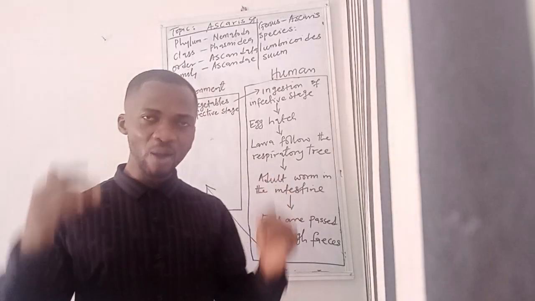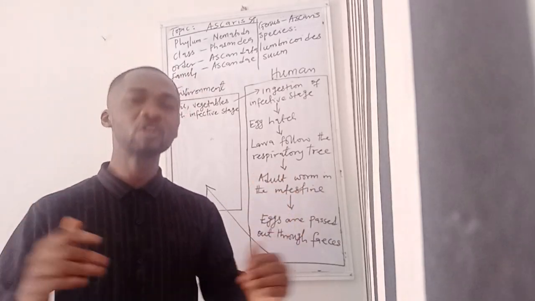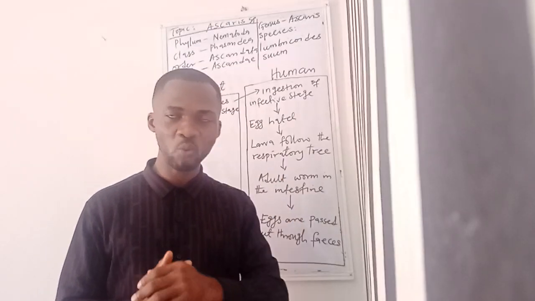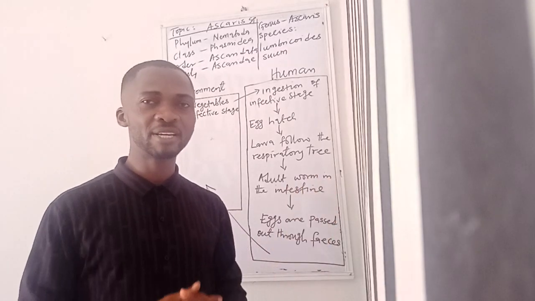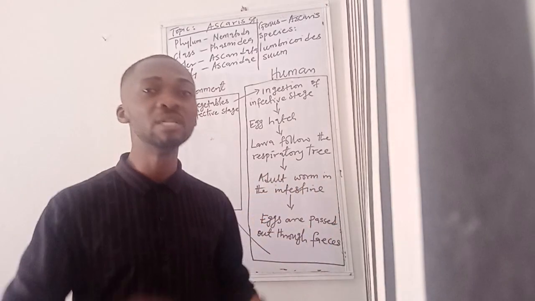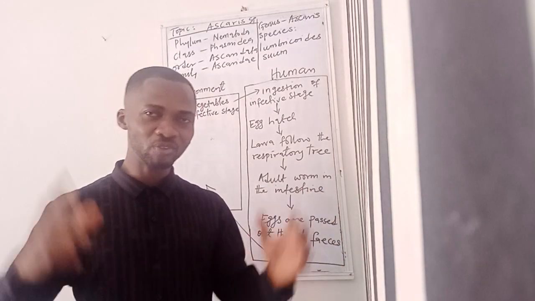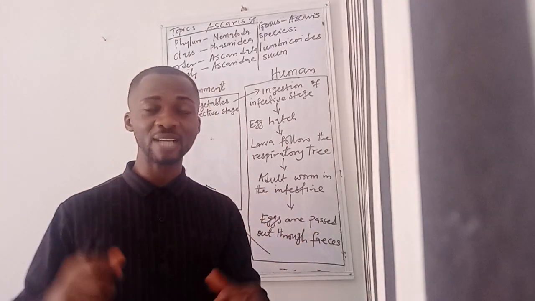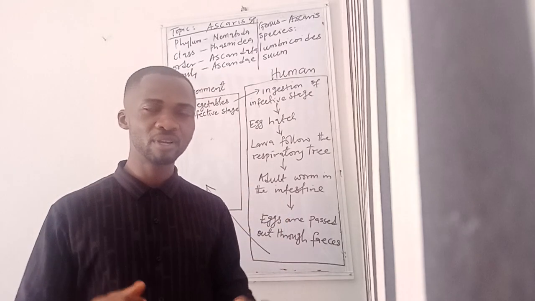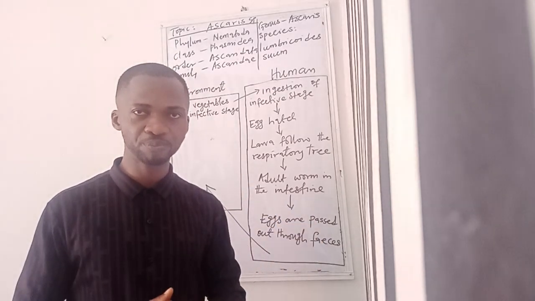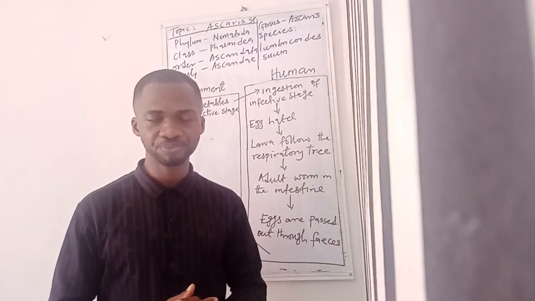This is to tell you how large this worm is. Now, when it comes to the females, the female worm has extensive ovaries and uteri that can house about 27 million eggs at once. Can you see how huge the number of eggs this parasite can house at once is? About 27 million eggs can be housed at once by this parasite. So the parasite produces millions upon millions of eggs.